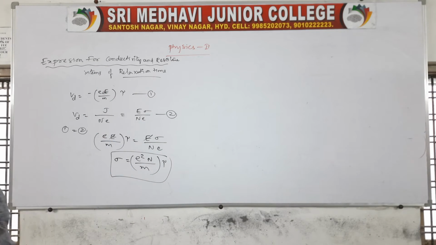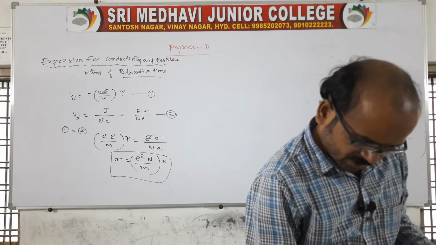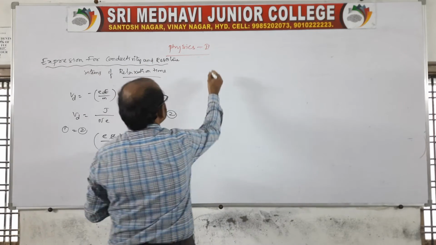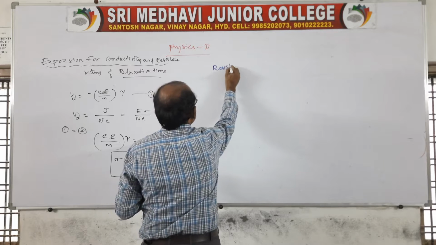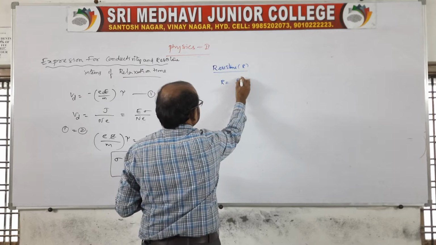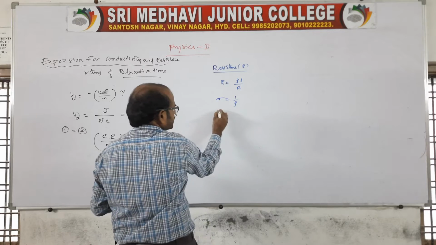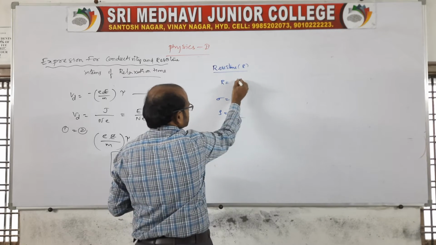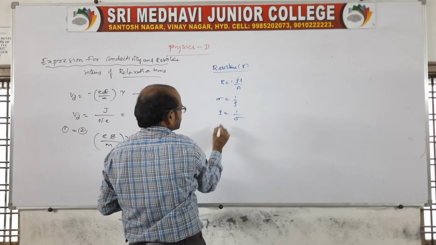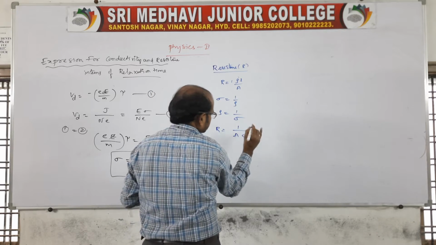Now it is also asking for the expression in terms of resistance, also in terms of relaxation time. So now go for the resistance. See, conductivity is over. Now it is asking for resistance. So resistance is equal to rho L by A, of course. But we know sigma is equal to 1 by rho, then rho is equal to 1 by sigma. Replace this here, that is, rho is 1 by sigma. Therefore R is equal to L by A into sigma.